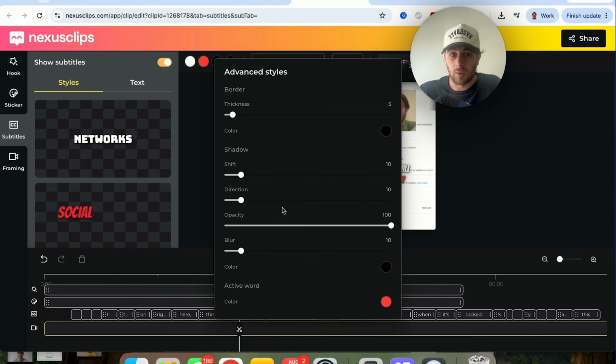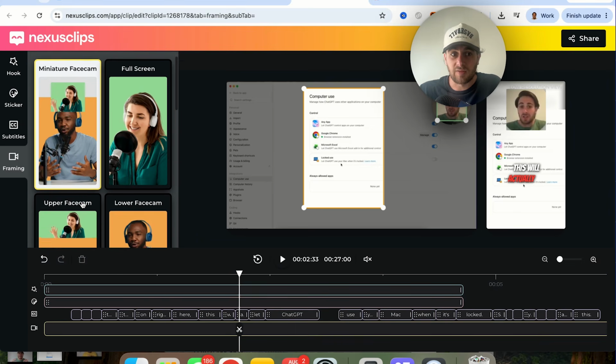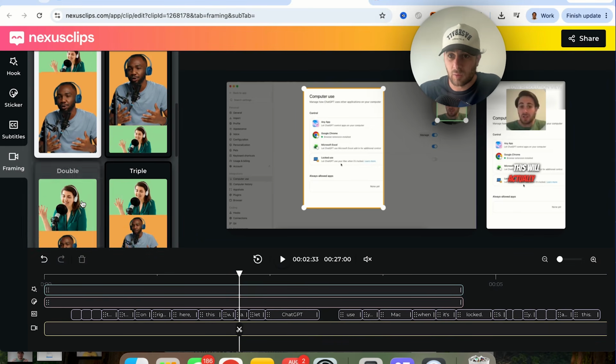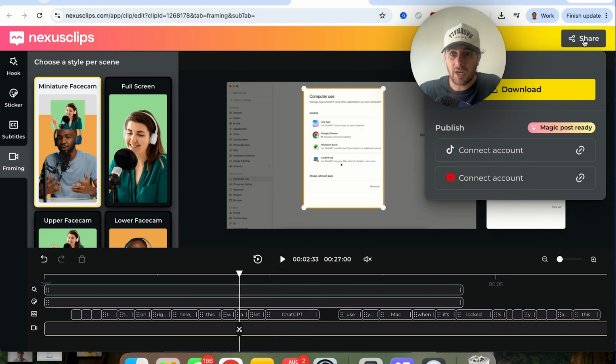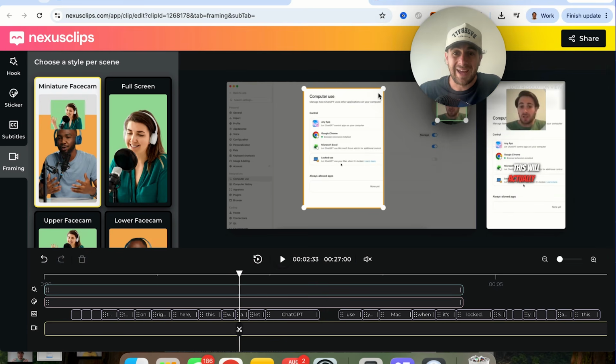Or if you wanted to go into advanced, there's literally tons of different settings that you could play with. We could change with the framing right here, and there's multiple different ways that this can actually frame. And then once this is good to go, we literally just click on share right here, where we could download this, or you could connect your TikTok account and YouTube account and actually get it to go ahead and post it for you. And this is what the top creators are doing.